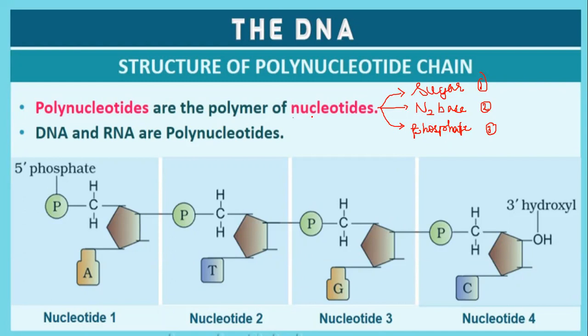These three components constitute a nucleotide, and several nucleotides combine together to form a polynucleotide with the help of a particular type of bond. You may call that bond a phosphodiester bond.